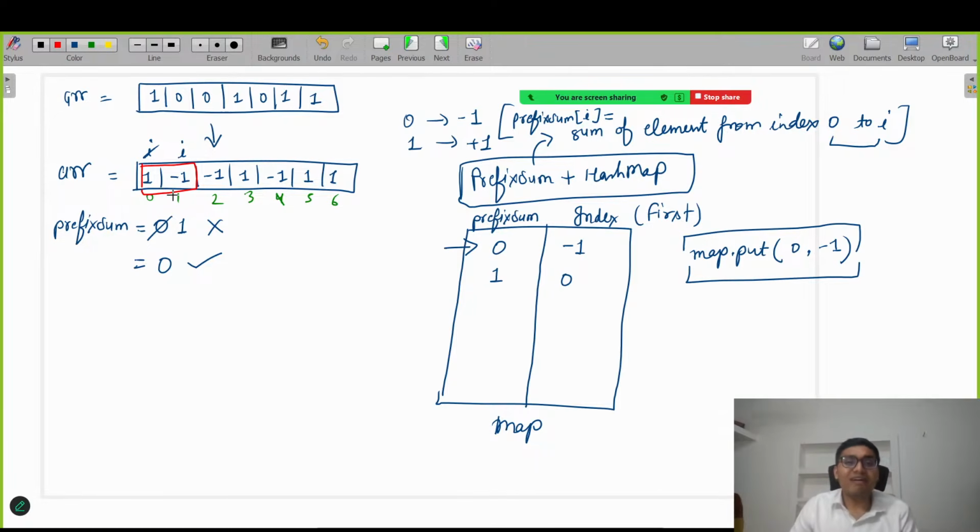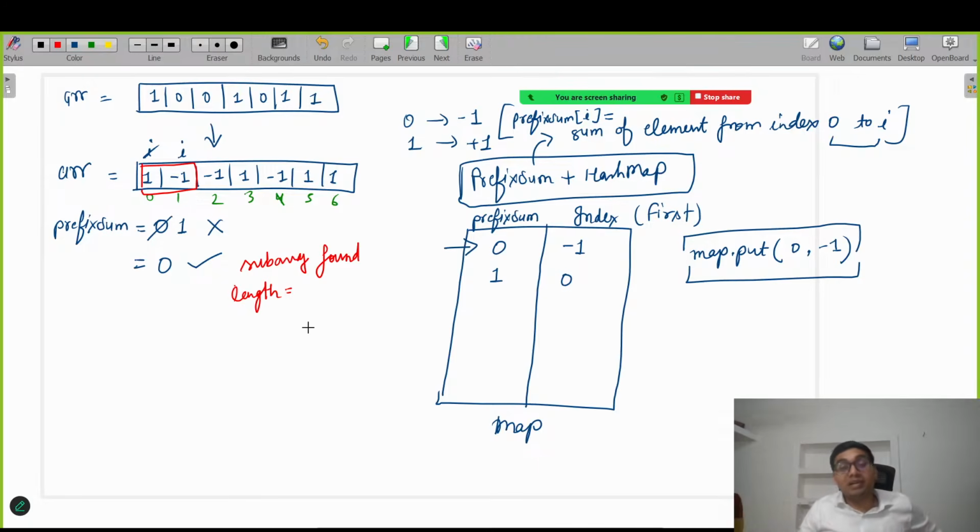Right now this is also a valid subarray, but this is not the longest. We will calculate the length, because right now I don't know what the longest length is. If this particular prefix sum value is present in our map, it means we are happy, we got a valid subarray. Subarray found. So let's calculate its length, because I need the longest. By just looking at this you can get it: 0, 1 means there is only length 2.